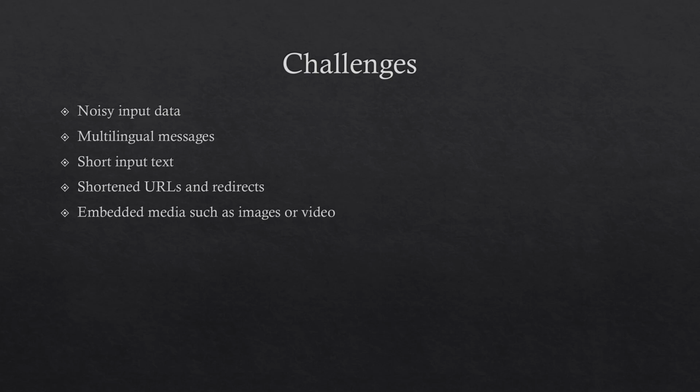The biggest challenge in my mind is the use of shortened URLs and redirects in tweets. Because tweets are limited by their characters, usually URLs are shortened using URL shortening services such as Bitly. This hides the end point of the URL, meaning that the intent of the URL is hidden. Therefore, it is impossible for a machine learning model to determine if a shortened URL is malicious or not.